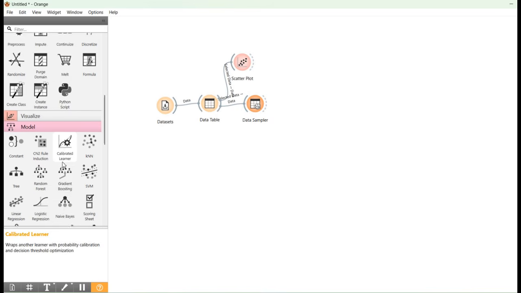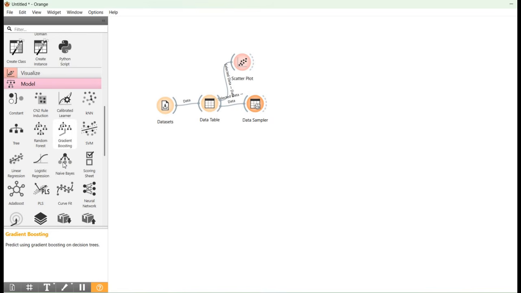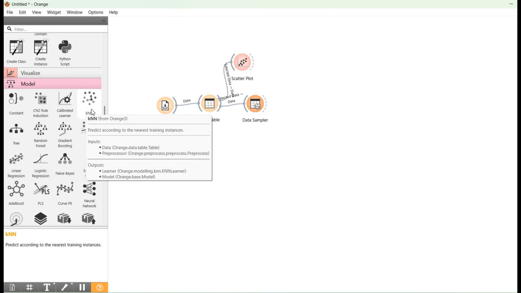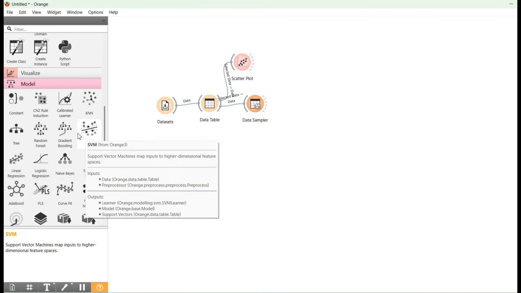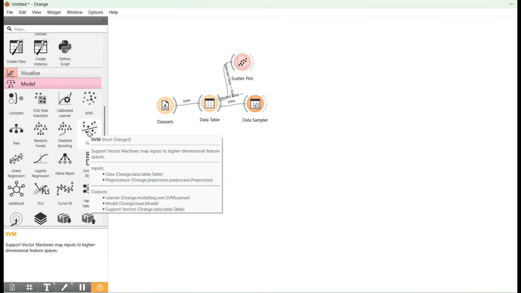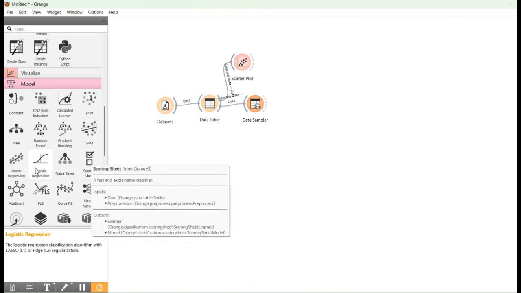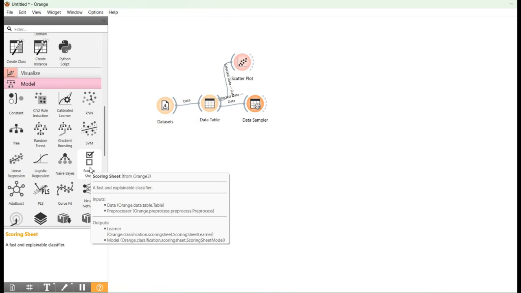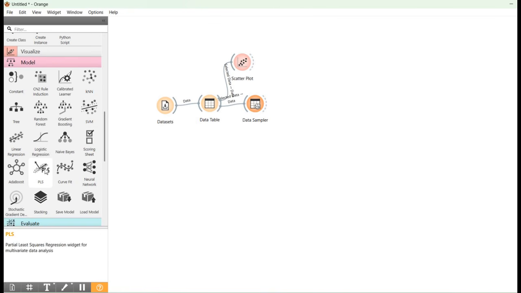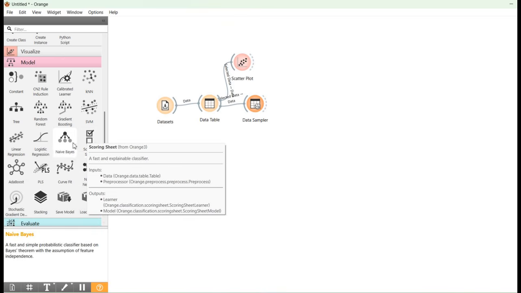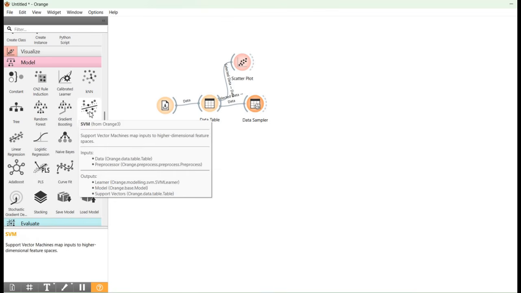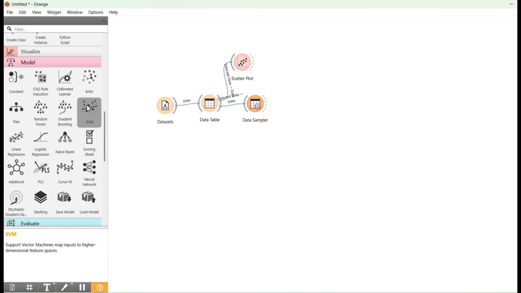choose the model. So there are so many models like constant model, CN2 rule induction, calibrated learner, KNN learner, tree learner, random forest learner, gradient boosting, support vector machine classifier, linear regression, logistic regression, naive Bayes, scoring sheet, AdaBoost, PLS, curve fit, neural network, stochastic gradient descent classifier, and many classifiers. For example, we are choosing SVM, support vector machine classifier, for evaluating our model. So just drag and drop the SVM classifier to our workflow.